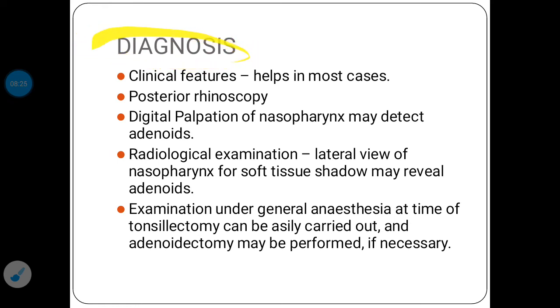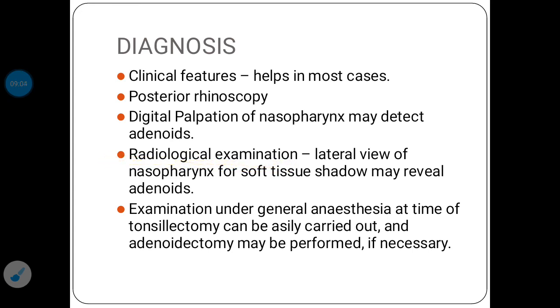Now let's see how the diagnosis of adenoids can be done. With the help of clinical features, in most of the cases the adenoids can be diagnosed. The posterior rhinoscopy also helps to visualize the adenoids with the help of a rhinoscope. Digital palpation of the nasopharynx may also detect adenoids, but the procedure is unpleasant.